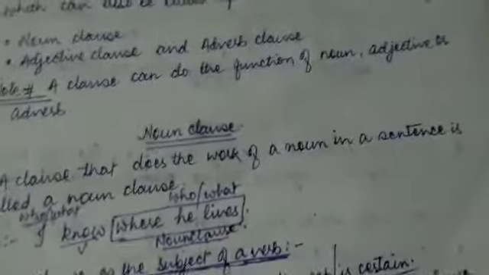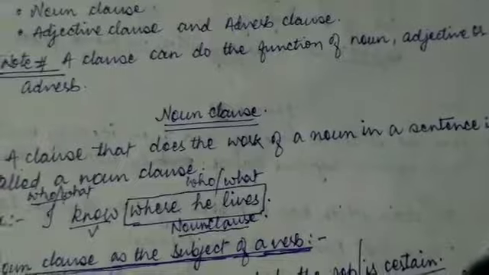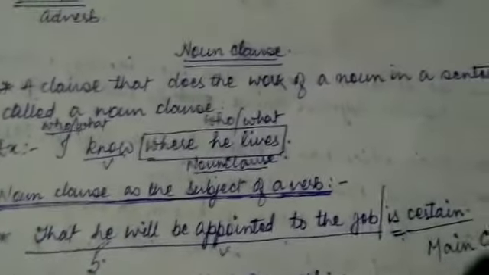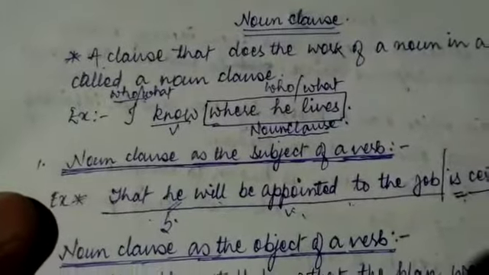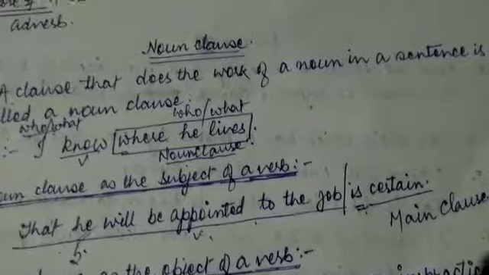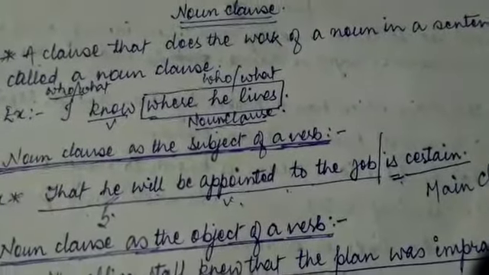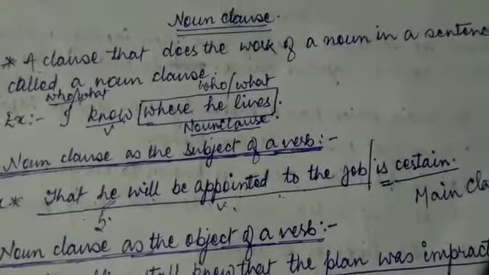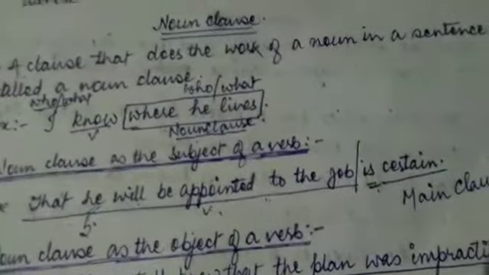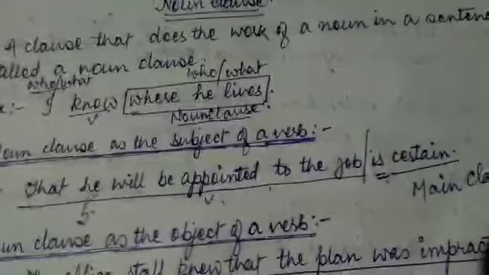Now a noun clause can perform various functions in a sentence. It can be the subject of a verb. For example, look at the second example: that he will be appointed to the job is certain. In this sentence, if you look at it, that he will be appointed to the job is the clause, and the second part is certain.